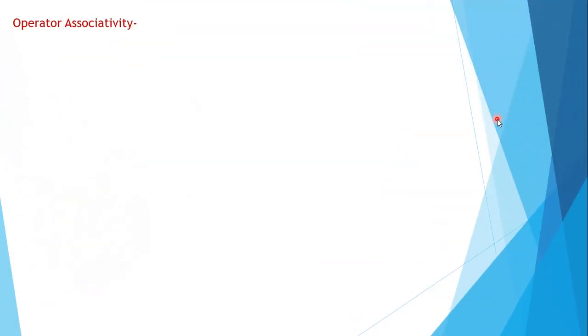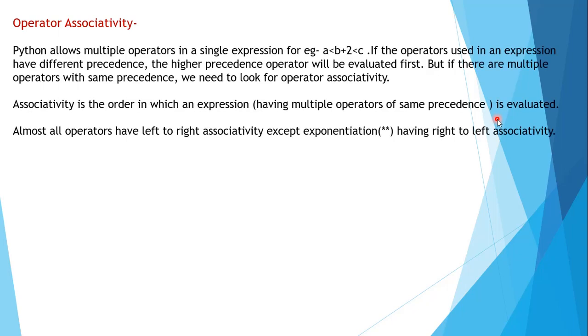The next thing is operator associativity. Now this may confuse you, why we are using associativity here. Let's try to see the definition first. Python allows multiple operators in a single expression. For example, A is less than B plus 2 is less than C. Suppose here we have this expression: A is less than B plus 2 is less than C. Already there are three operators. This less than is one operator, this plus is again an operator, and this less than is again an operator. So basically three operators are there.